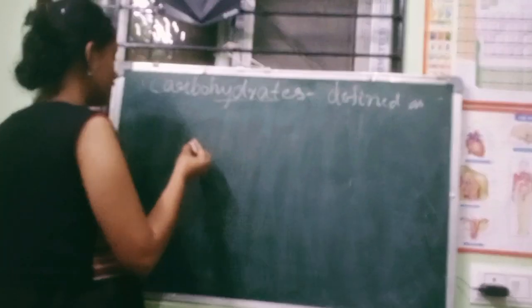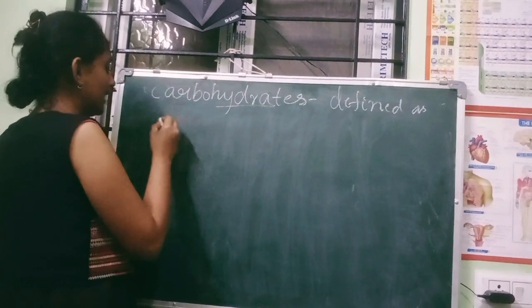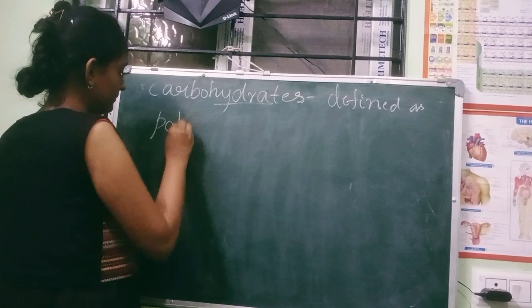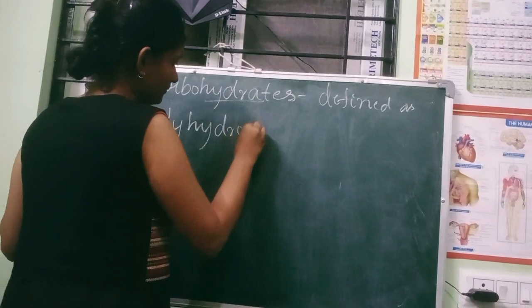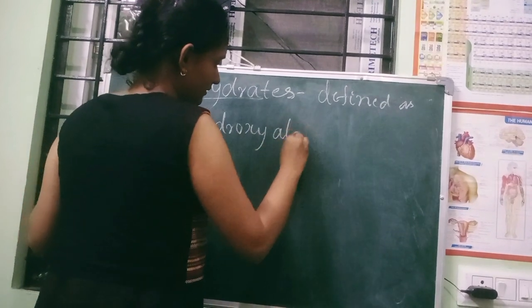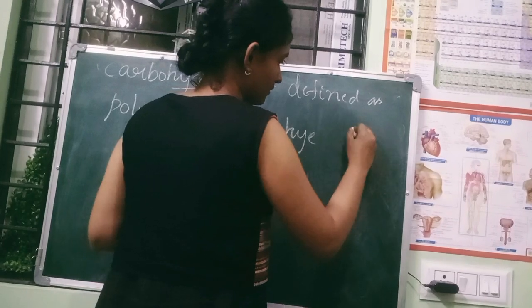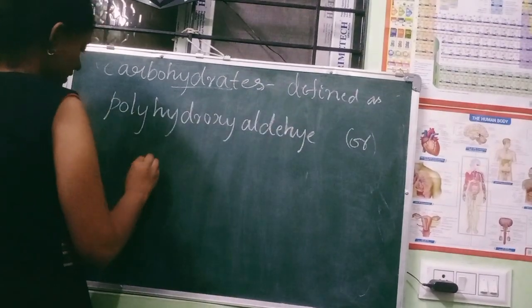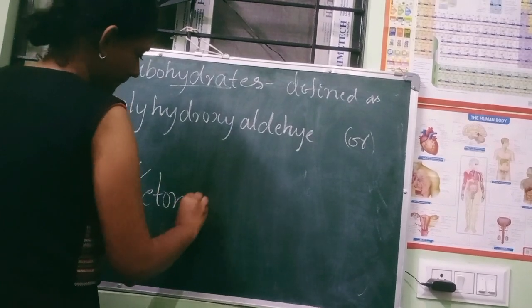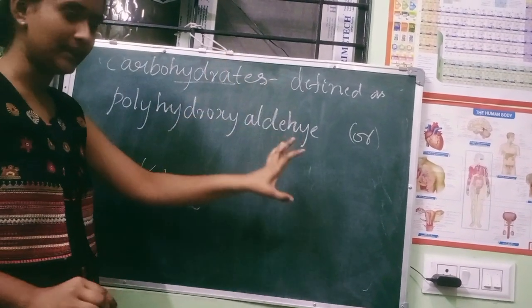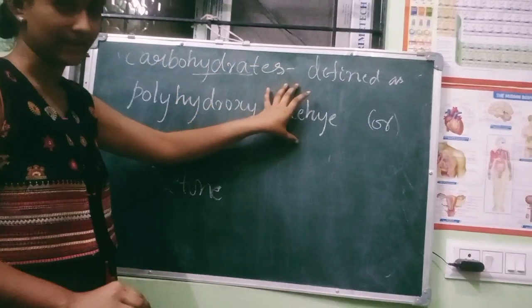It is defined as polyhydroxyaldehyde or ketone. I am going to say why. So carbohydrates are defined as polyhydroxyaldehyde or ketone.